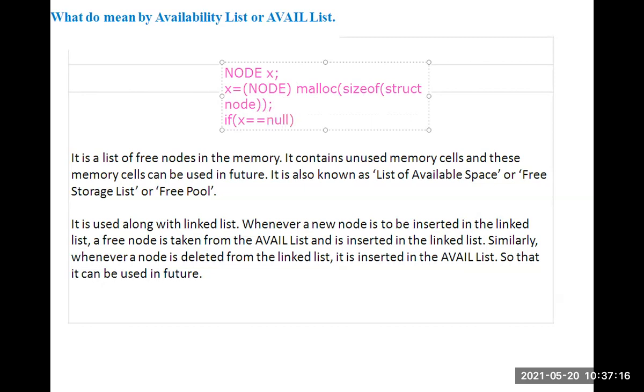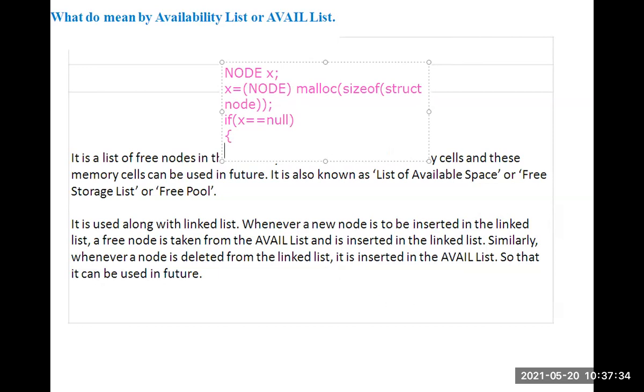That we have no memory; print that there is no memory available in the list, or out of memory. So in this way we allocate memory to the node.